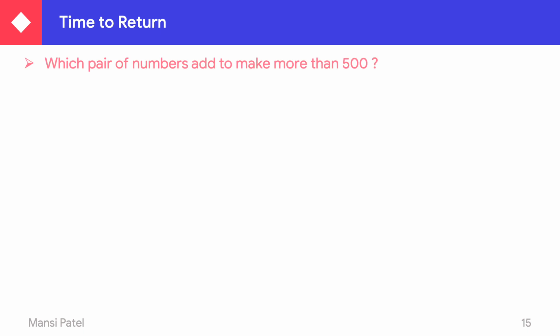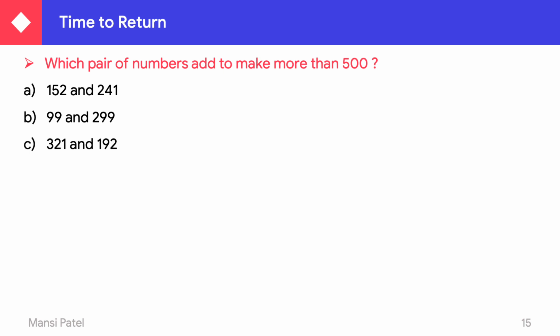Let us see one another. Which pair of numbers added makes more than 500? 152 and 241, 99 and 299, 321 and 192, or 401 and 91. See here, you have to do the addition of two numbers, and the addition of two numbers is more than 500.